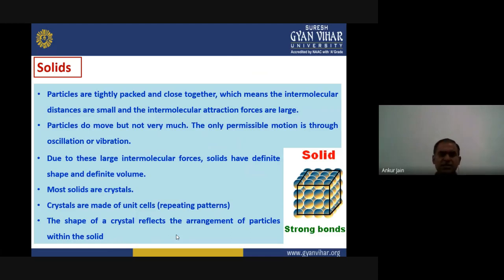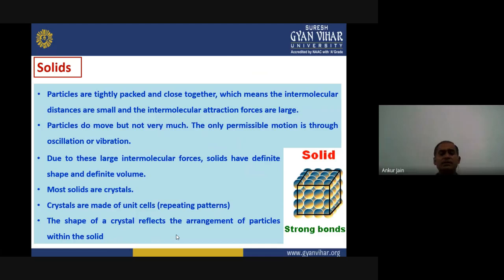Of course, they move more in comparison to the Bose-Einstein condensate state, but the only permissible motion is oscillation or vibration. Oscillation means something like this, or vibration can be something like this.